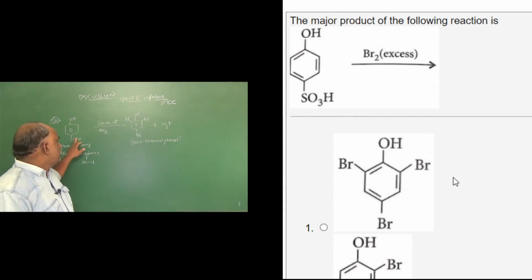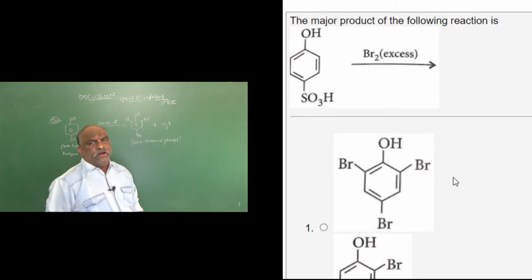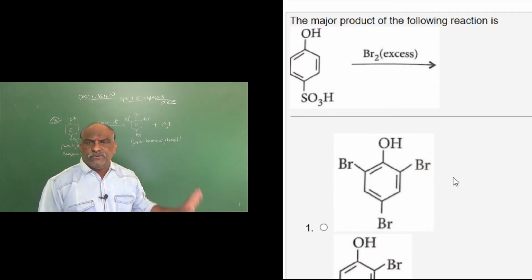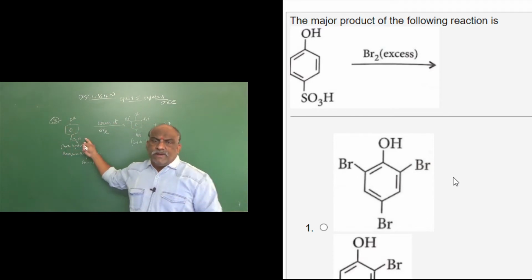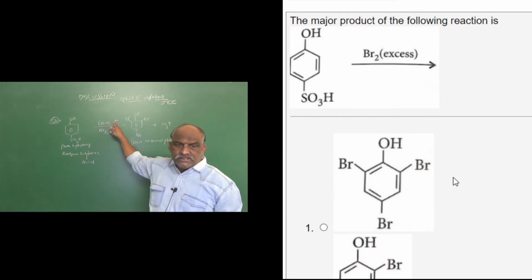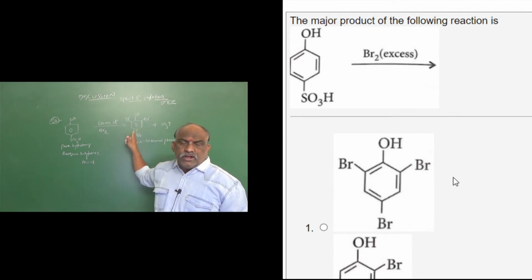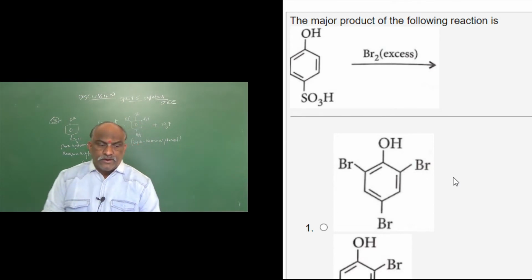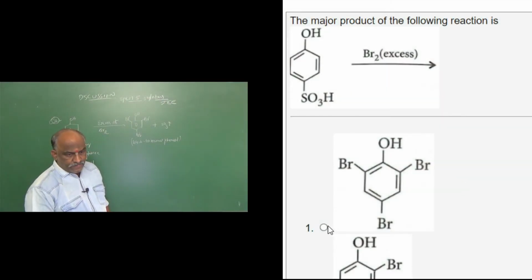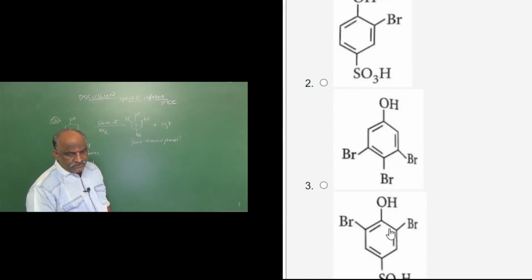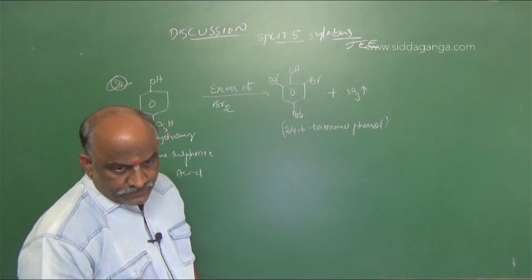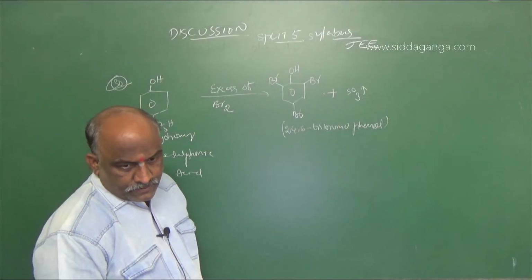Sulfonation means phenol is treated with sulfuric acid. The SO3H group attacks the ortho position as well as the para position. So this compound is called para-hydroxy benzene sulfonic acid. Para-hydroxy benzene sulfonic acid is treated with excess of bromine, giving rise to 2,4,6 tribromophenol. Tribromophenol is the right option. First option is right for question number 30. And the next one, 31.